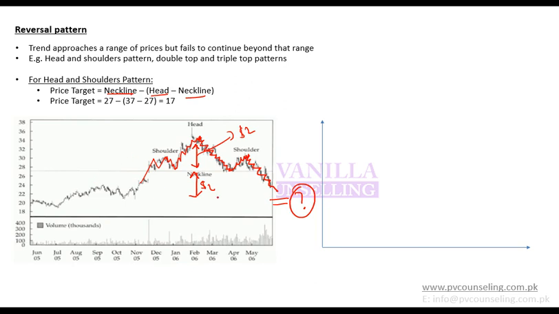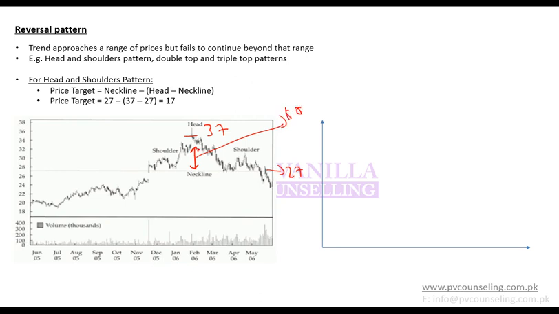So let's say this neckline is 27 and this head is 37, so it went up $10 from the neckline. Now the assumption is that the next target would be $10 below the neckline. So currently the neckline is 27 and the next target would be 27 minus (37 minus 27), which is $17. So the target price would be $17.